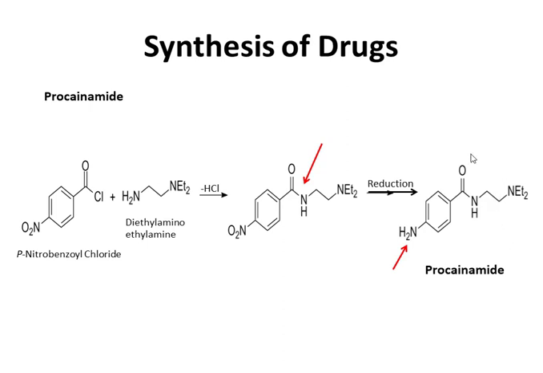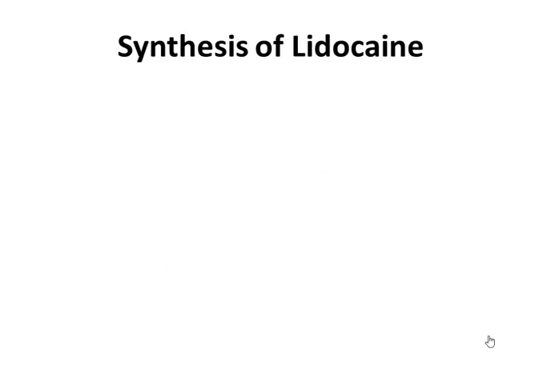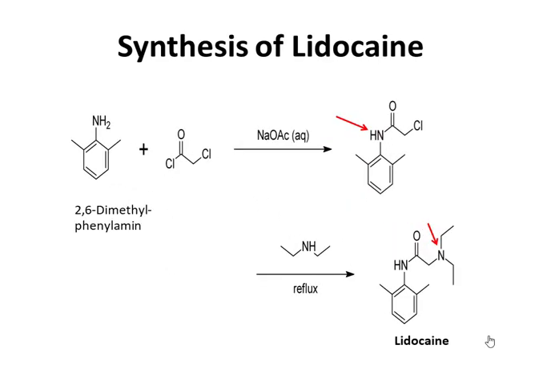So if we divide this structure very carefully into parts, one part that comes from this, another part that comes from nitrobenzoyl chloride, and a third part that comes from this NO2 by reduction, we can easily rewrite the synthesis by just knowing the structure of procainamide. This will give a basic idea of what the starting material is. Next drug synthesis is lidocaine.